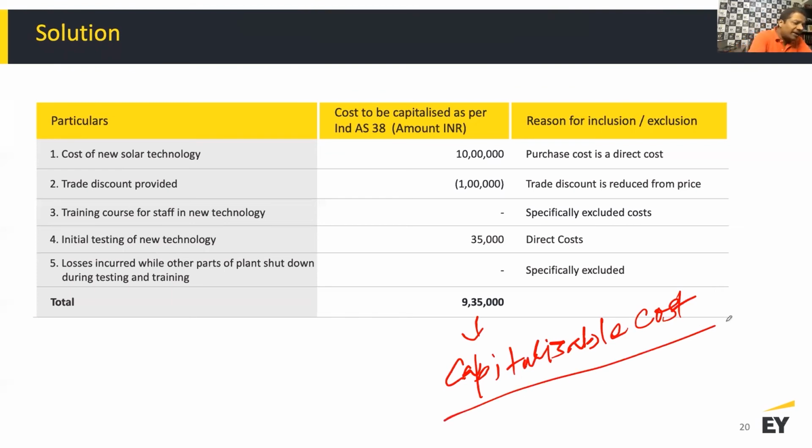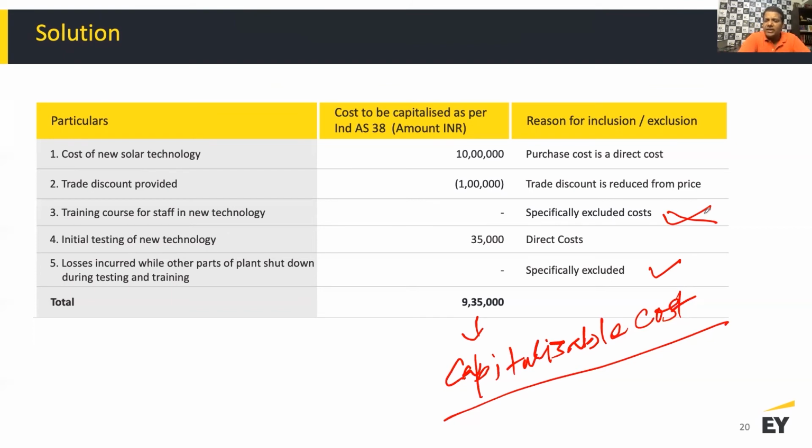So again, it is important while you attempt these questions to explain why this is also not eligible for capitalization, as these are overheads or costs which are not attributable to bringing the asset to its present condition or location, or costs which are not necessary for you to derive benefits from this asset, right?